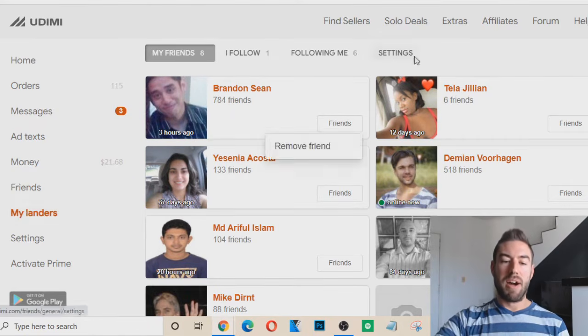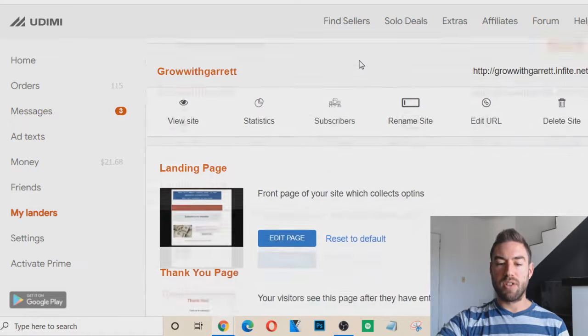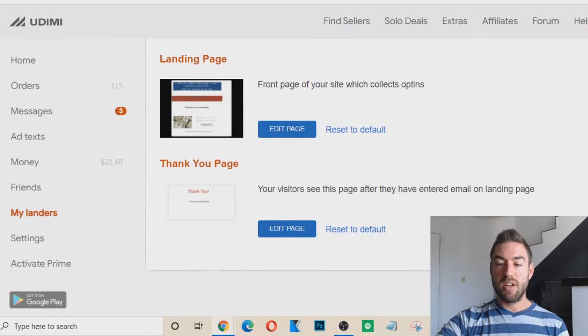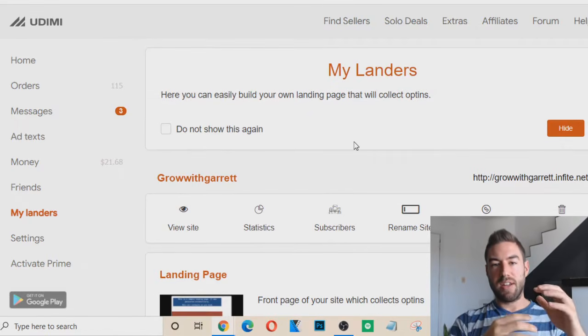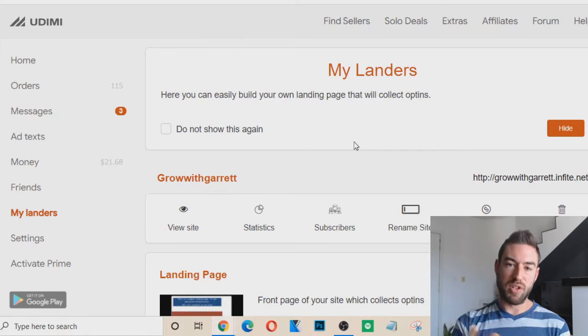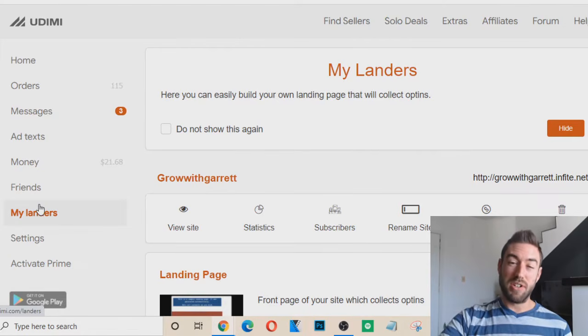My landers, okay, so you can actually create landing pages on Udimi itself. I don't use this. I usually use ClickFunnels because I like the customization and the professional look, or lead pages sometimes.